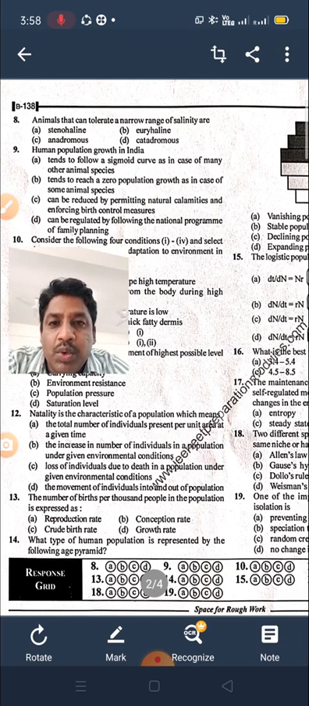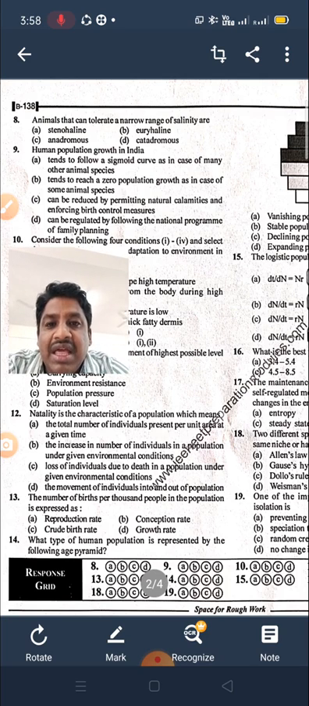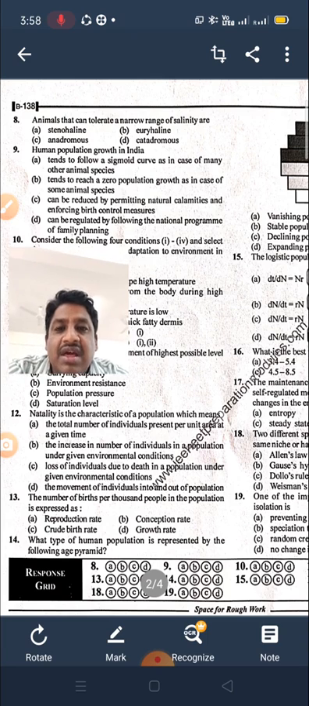So we are following the human population, which is a sigmoid growth curve, that means the population is declining. Option B tends to reach zero population, but zero level population you cannot see in the human population. It can be reduced by permitting natural calamities and enforcing birth control measures. It can also be regulated by following the national program of family planning. So this is also not the right answer.